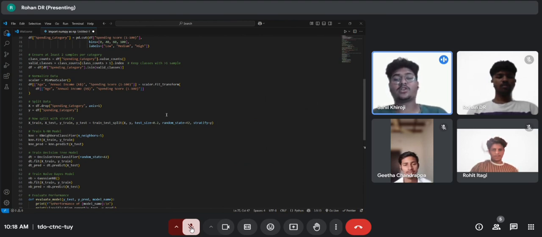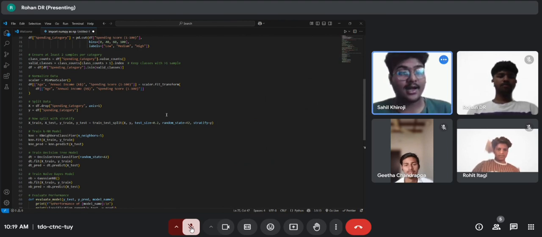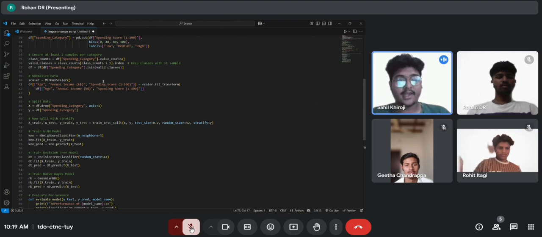This is important because machine learning models need more than one customer per category to avoid errors. And in the next slide, scaler is equal to MinMaxScaler(), which initializes a MinMaxScaler object.